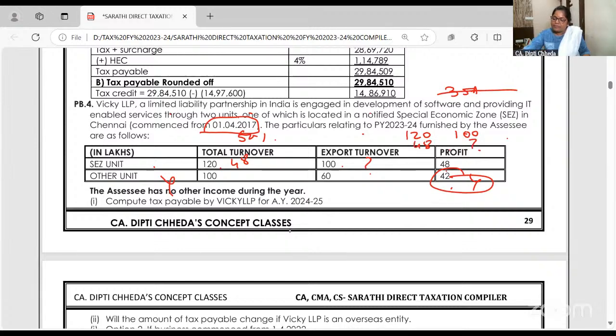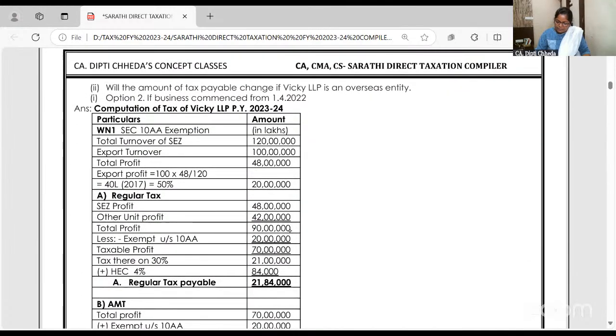तो ये कितना? 48 into 100 divided by 120. That's 40. 40 will be the export profit for the SEZ. But we'll give 50% deduction, no? Why? Because the unit is set up in 2017. So 20 exempt hoga and 28 taxable. ये देखो. Yeah, 28. See.